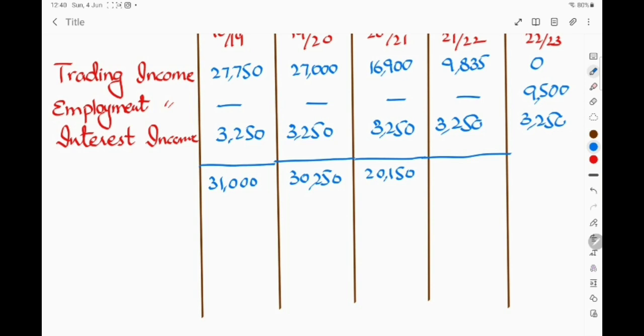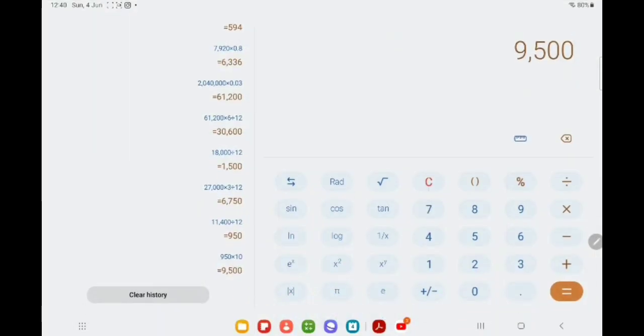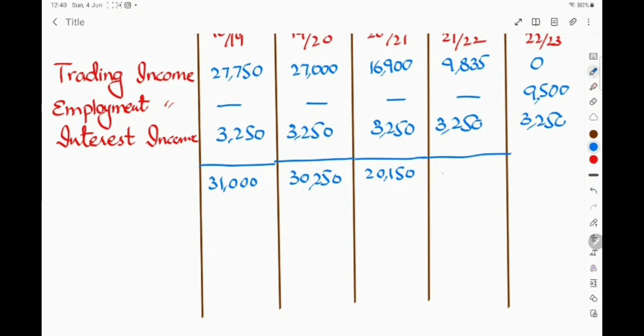Fourth year, it is 9,835 plus 3,250, this is 13,085. And then it is 12,750. This is the total income of this person, taxable income from savings and non-savings income.